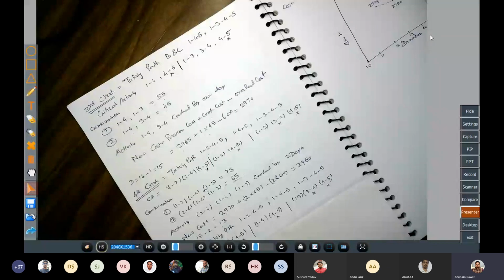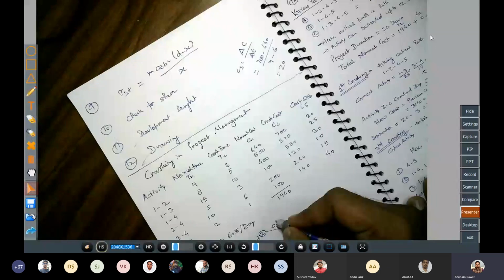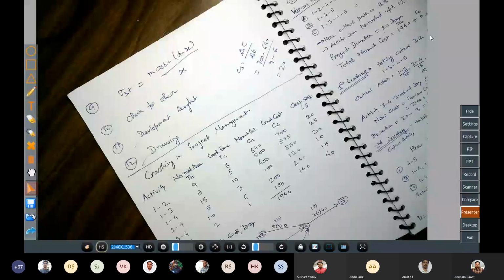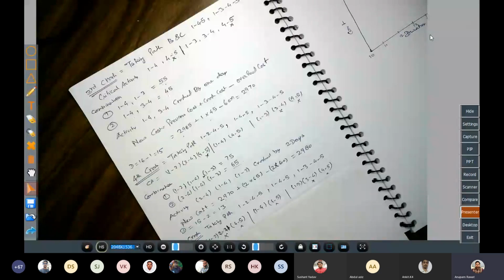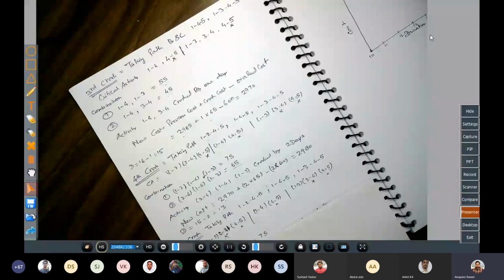4-5 fully crashed, तो ये 4-5 तो सब कट जाएगा, 3-4 भी fully crash हो गया, 3-4 भी हम लोगों ने यहाँ पे ये क्रैश करा दिया था, so it becomes 3, 3 and this becomes 8, 6 and it becomes 7, 5। Okay, तो ये क्रैश करा, अब हम क्या करेंगे, we will try to make the combination। So combination is 1-2, 1-4 and 1-3। So means we have no any other combination। अब इसके अलावा कोई कॉम्बिनेशन बचा ही नहीं है, क्योंकि rest of other activities are not participating in the crashing।